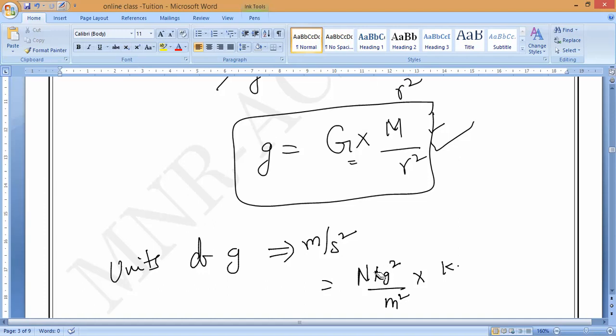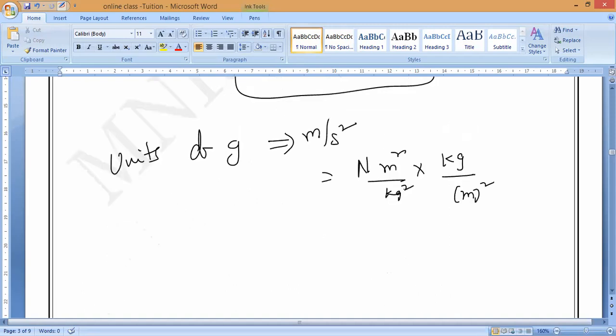Capital G value I'm asking. Correct, Newton meter square per kilogram square. Is it yes or no? Next, mass equals kilogram. Next, R square means meter whole square. Now observe very carefully. Square meter and square meter get cancelled, and one kilogram and kilogram get cancelled. Now remaining is Newton per kilogram. Is it yes or no, guys?